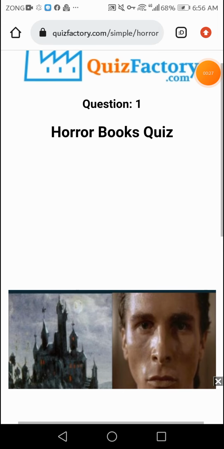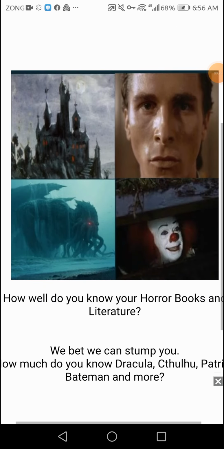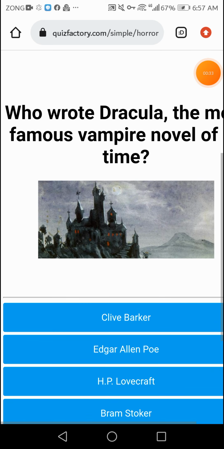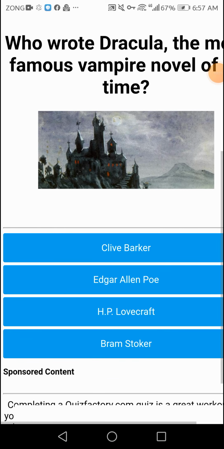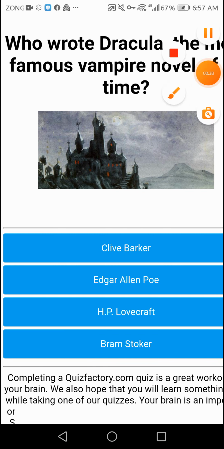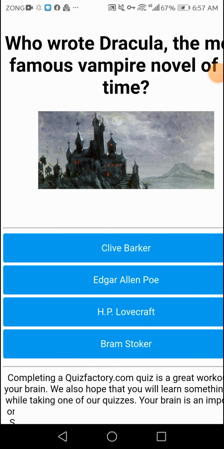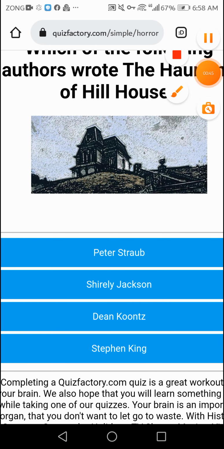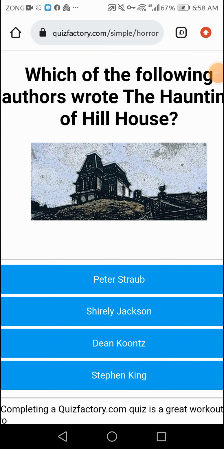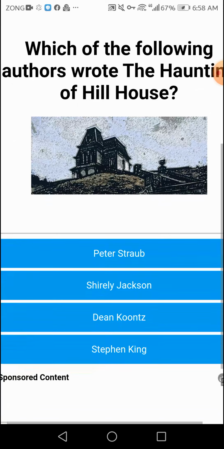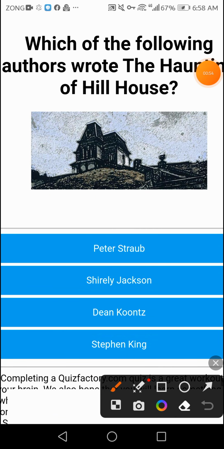Okay, guys, let's start the horror book quiz. First question, the right answer is Bram Stoker. Okay, Bram Stoker, this is the right answer. Next question, the right answer is Shirley Jackson. Okay, this is the second question, and the right answer is Shirley Jackson.